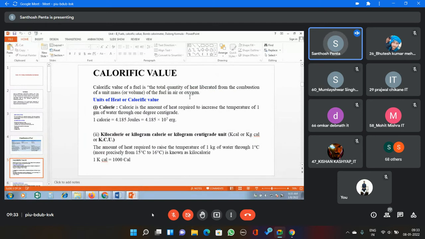What is calorific value? The definition is the total quantity of heat liberated from the combustion of unit mass of the fuel in air, in presence of oxygen. Once again, what is the calorific value?